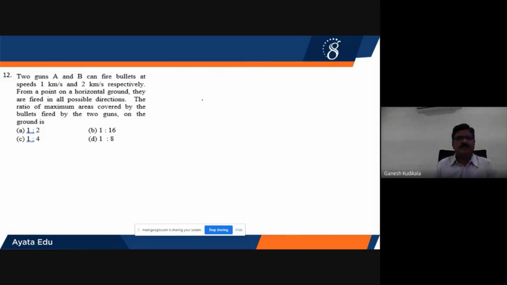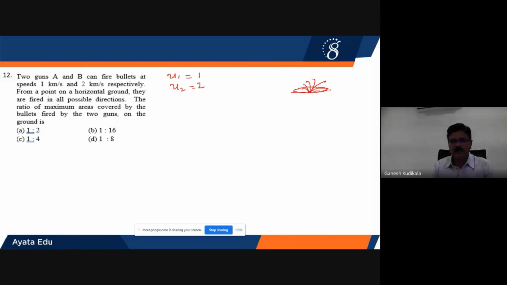Two guns A and B can fire bullets with speeds of U1 equal to 1 kilometer per second and U2 equal to 2 kilometers per second from a point on the horizontal ground, and they are being fired in all possible directions. We have to calculate the ratio of the maximum areas covered by the bullets, which means, from this particular point, if the bullets are being fired in all the directions, they will be falling on the ground.